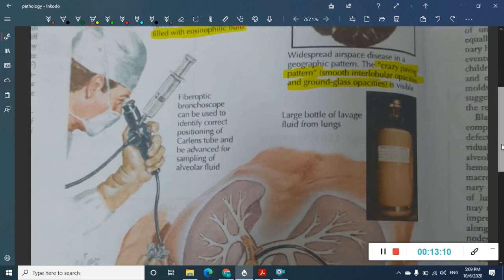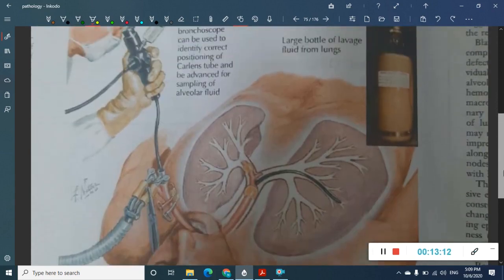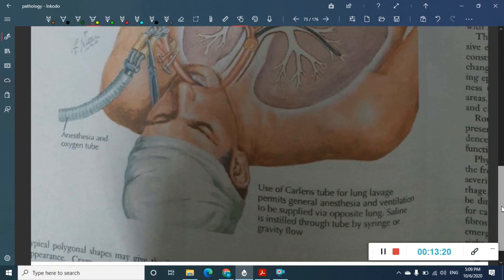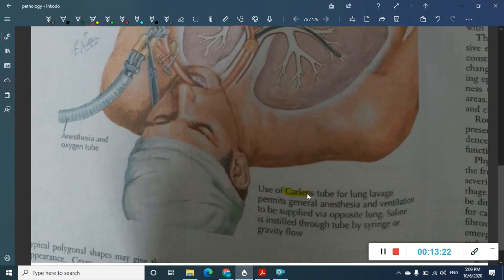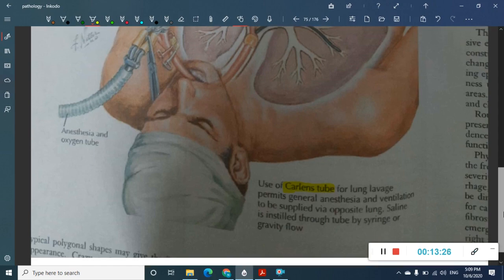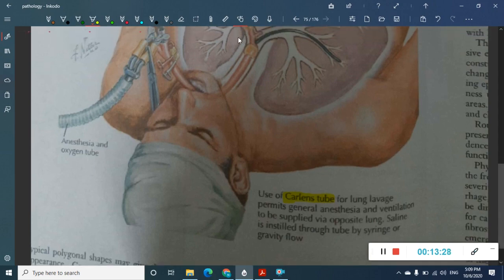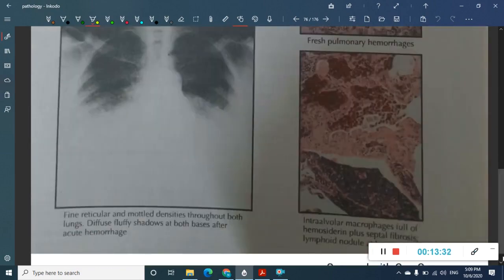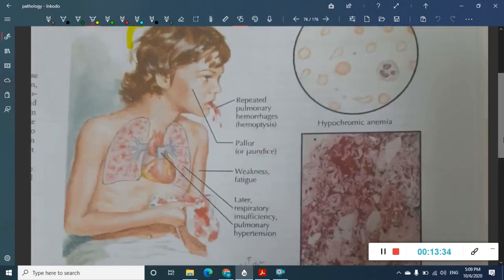Okay, then you can do fiber optic bronchoscopy also in these cases of interstitial pneumonia. Here the Carlens tube is used for this fiber optic bronchoscopy, but this is not necessary. Next, if you see, what is this?